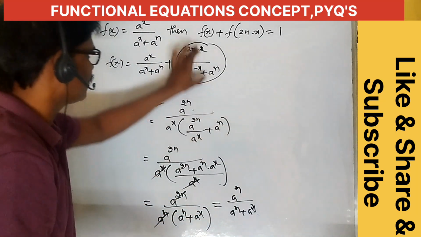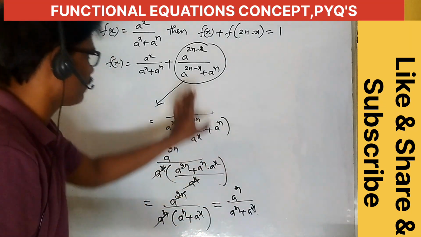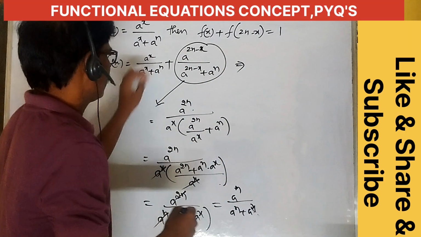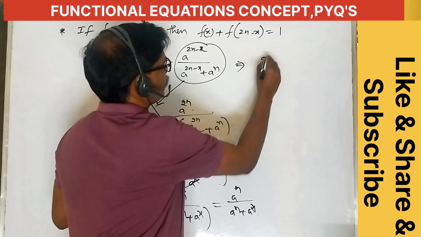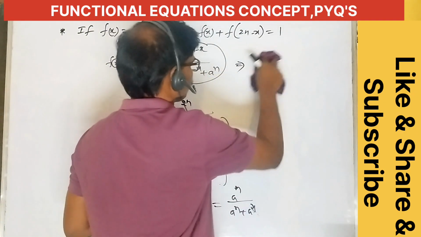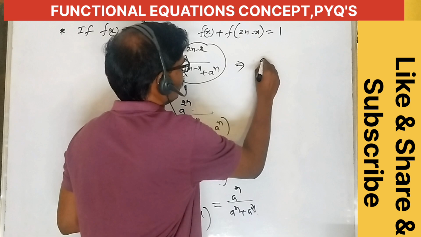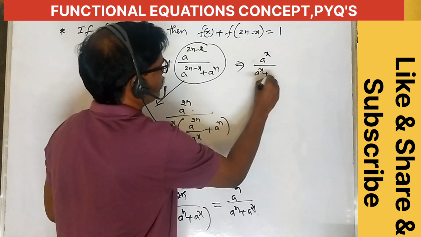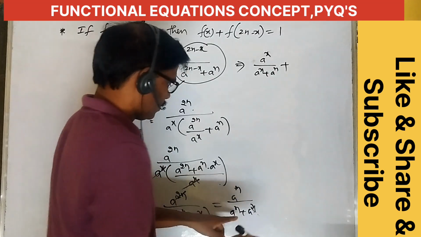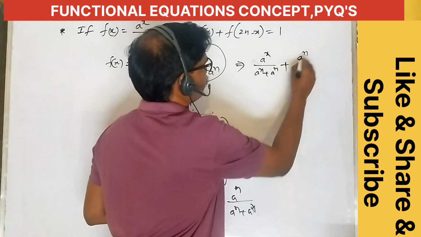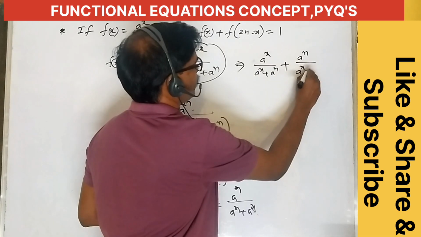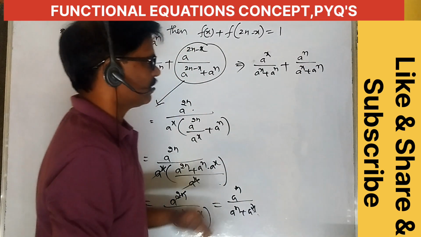What is the value of this one? This is equal to a power n plus a power x. That implies a power x by a power x plus a power n plus, write this as a power n by, this is also a power x plus a power n, right? A power x plus a power n.